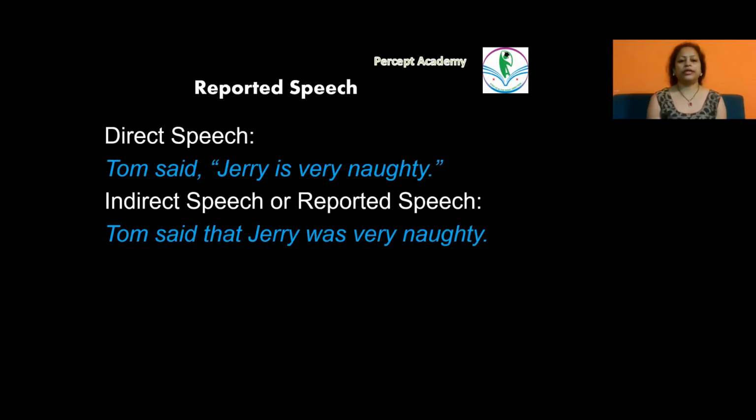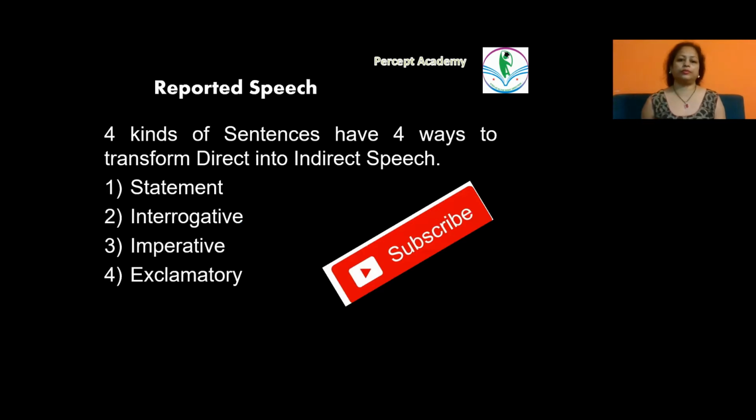Quickly, a revision. Direct speech is identified by the words being quoted in double quotes. So, Tom said, "Jerry is very naughty." In the indirect speech, it becomes Tom said that Jerry was very naughty. So, simple present tense changes to simple past here. We are dealing with 4 kinds of sentences generally. Those 4 kinds of sentences have 4 ways to transform from direct to indirect speech. Those 4 kinds of sentences, as we all know, are statement, interrogative, imperative, and exclamatory.